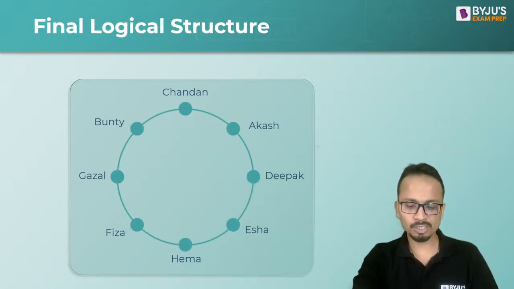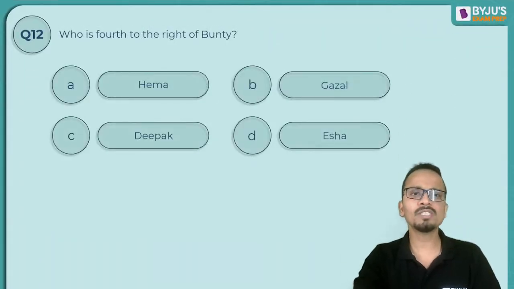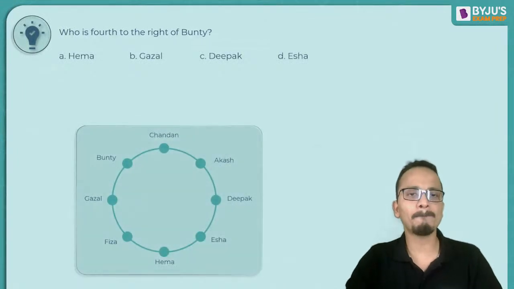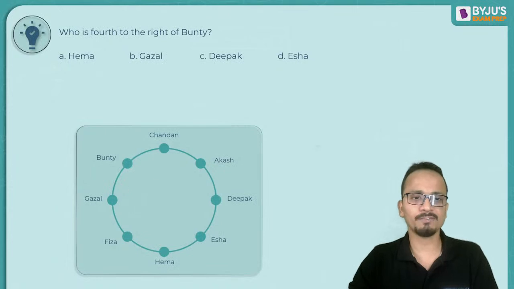Now let's move on to the questions one by one. All of you can now answer all these questions. Who is fourth to the right of Bunty? Who is fourth to the right of Bunty? Come on, give me an answer for this.